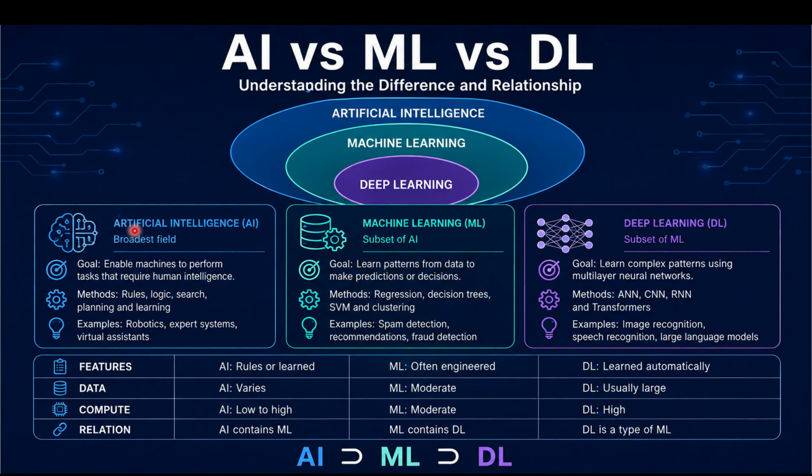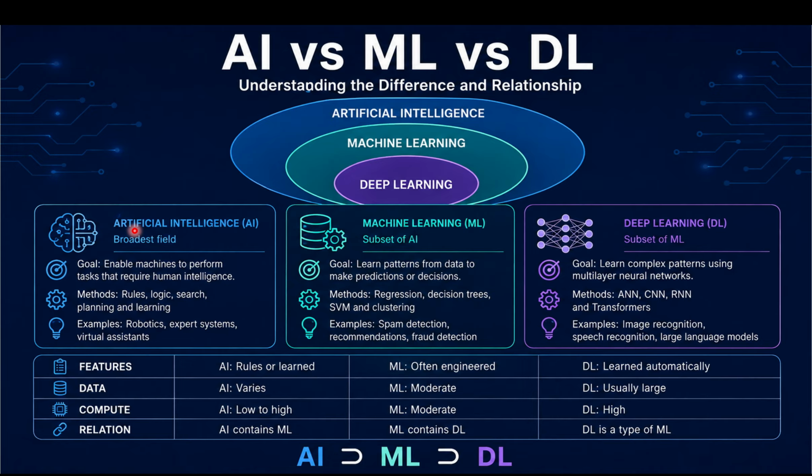For example, consider an old medical expert system. Doctors and programmers could provide it with rules such as: if a patient has a high fever, cough, and breathing difficulty, investigate the possibility of a respiratory infection. The computer follows the rules and provides a recommendation. This is an AI system because it imitates human decision making, but it is not necessarily a machine learning system because it may not learn anything from previous data.